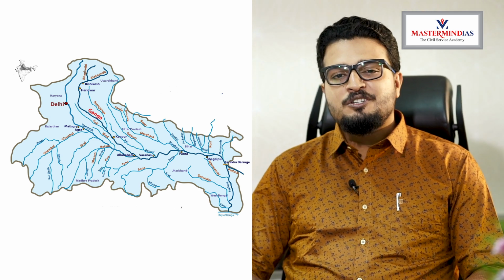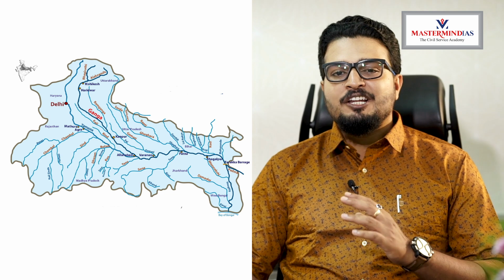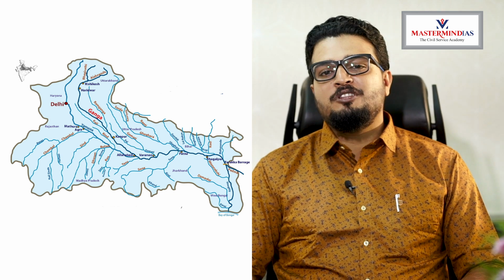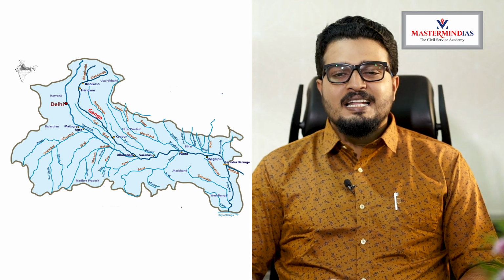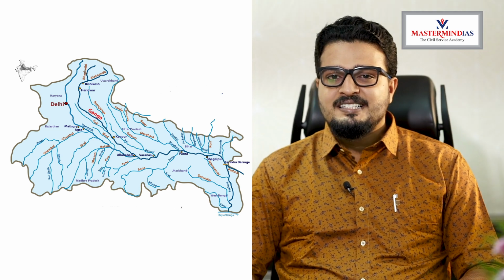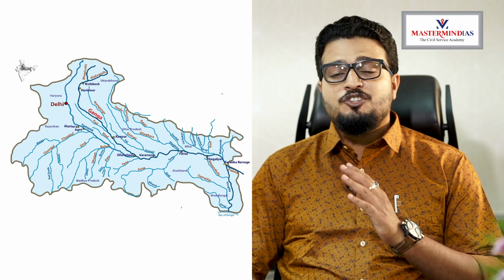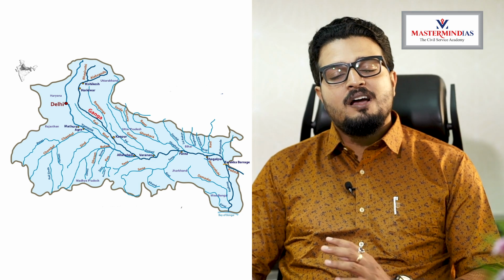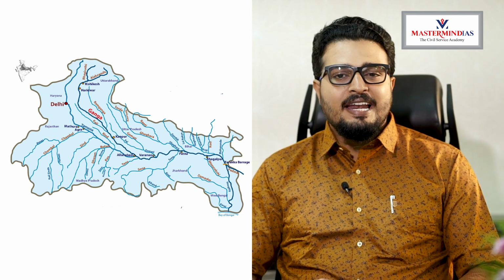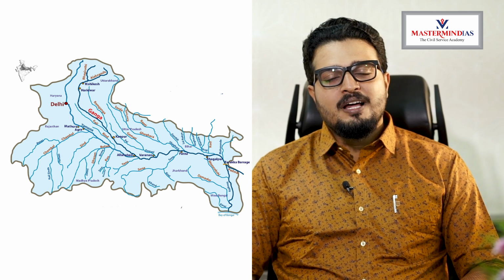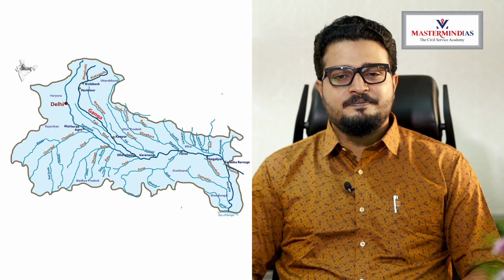Sindh also originates from the same Malwa Plateau and joins the Yamuna in Jalaun district of Uttar Pradesh. Then comes the other river, Betwa, that originates from the Vindhya ranges and joins the Yamuna at a place called Hamirpur. Then the Ken. Ken joins the Yamuna at a place called Chilagat.